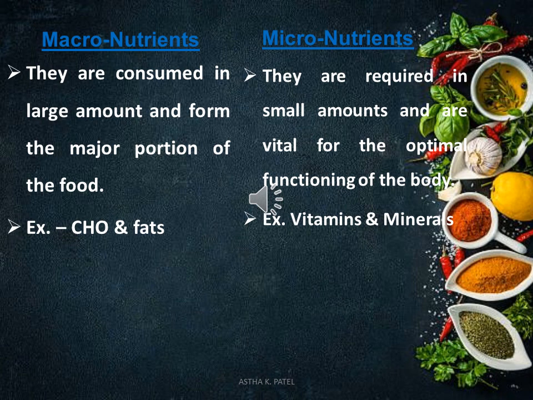What is a micronutrient? They are required in a small amount and are vital for the optimal functioning of the body. Micro means small. So we require these nutrients in a very small amount, but they are very important for the normal functioning of the body. The examples of micronutrients are vitamins and minerals.